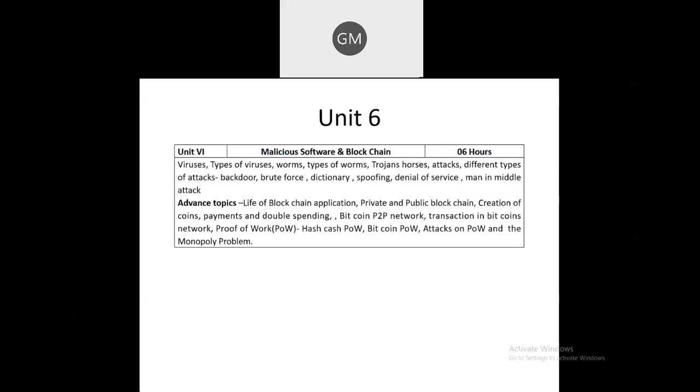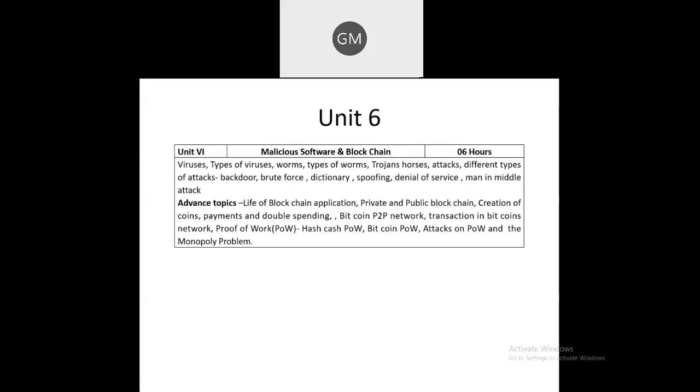In the 6th unit, along with the types of viruses, like what is meant by virus, and different types of worms, and which different attacks can occur. The attacks you have in the 6th unit are, first, Trojan horse attack, and then you can see there are more types of attacks, that is backdoor, brute force attack, what is meant by spoofing, what is meant by denial of service, and man in the middle attack. So these are the various types of attacks which we are going to learn in unit 6.